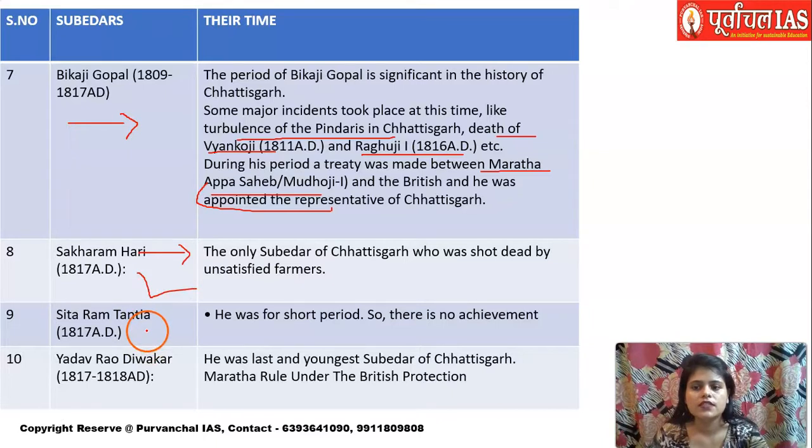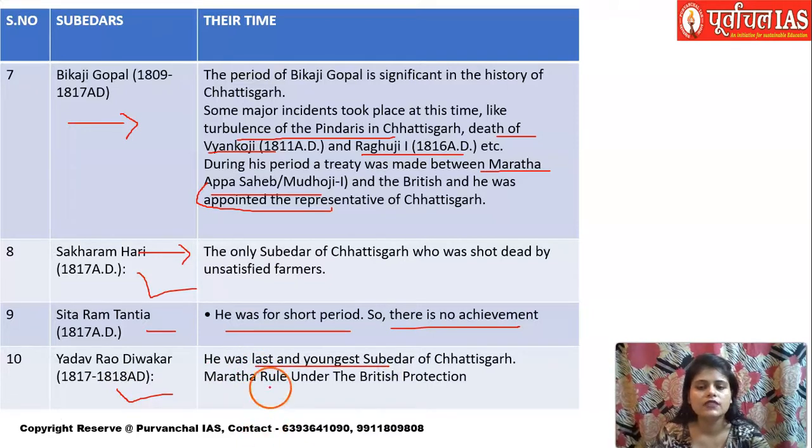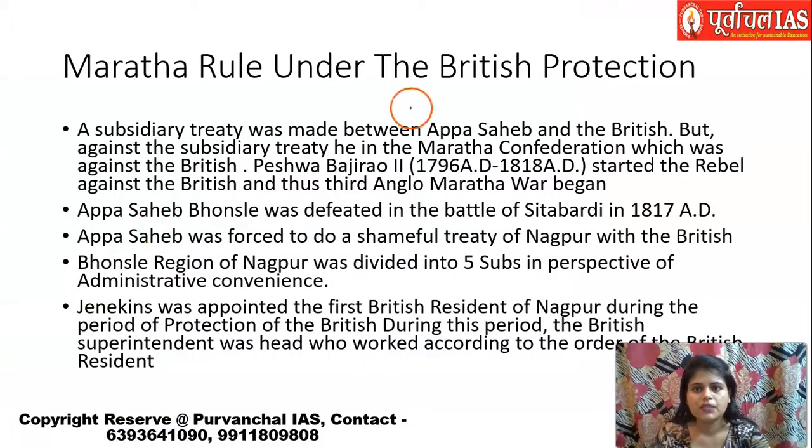Then there was Sitaram Tantia. He was there for a very short period, and again not much achievement is known. Then was Yadav Rao Dinkar. He is the last and the youngest Subedar, and after him Maratha rule came under British protection. From here starts the British protection. I told you there was a subsidiary treaty signed between Appa Sahib and the British.